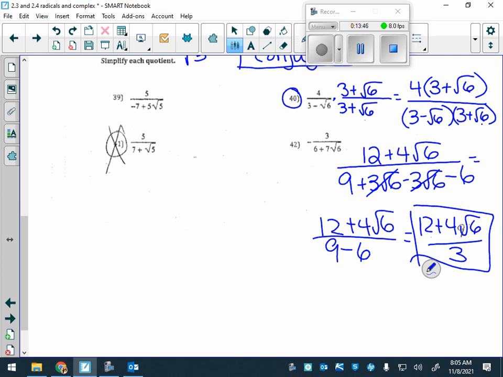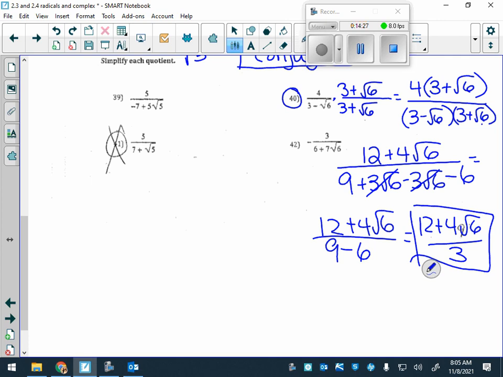Okay? So when you have an expression in the denominator, 3 minus some radical, you are multiplying top and bottom by the conjugate, which is the opposite. So multiplying top and bottom by 3 plus root 6, you distribute, you FOIL. The idea of FOILing is it eliminates those middle two terms. Combine like terms, and you end up with 9 minus 6, which is 3. Now, some of you might see 12 divided by 3 and do 4. The only way you could simplify is if 3 goes into both 12 and 4 evenly.